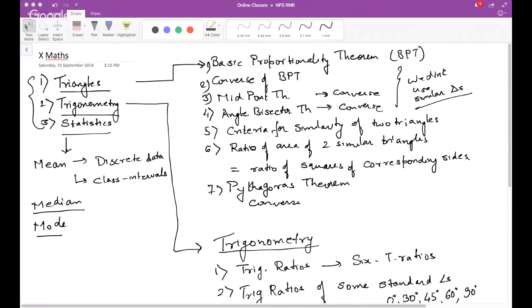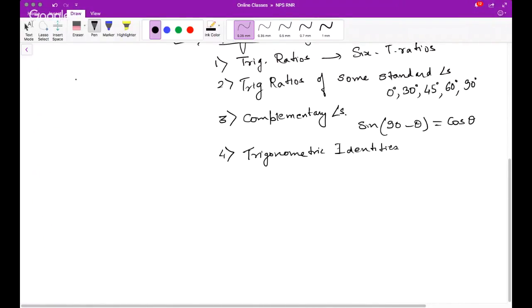Good. So these three chapters. Let me go to triangles first and let me give you questions on triangles and let's solve. Triangles, very good. Okay. So just a warming up question first of all. Let's take question number 1.